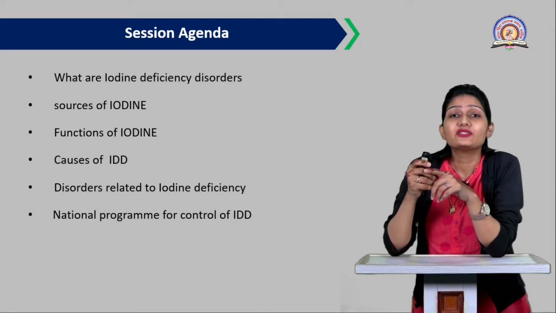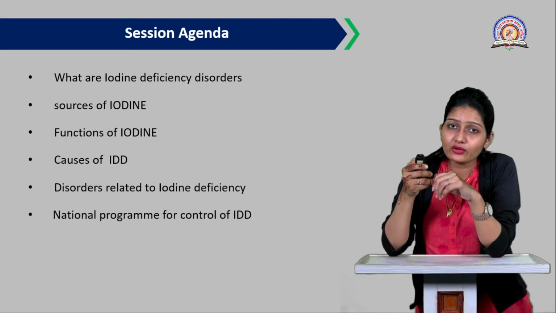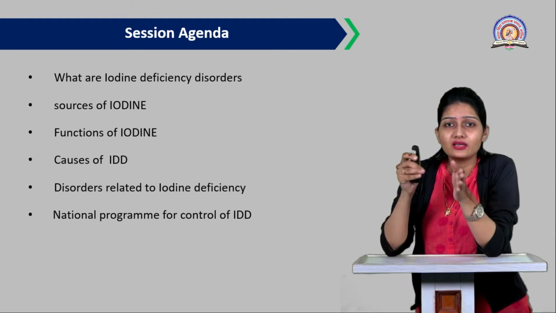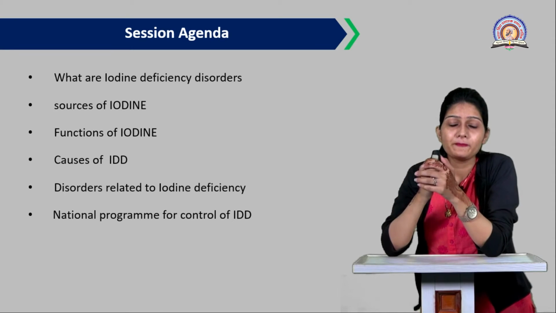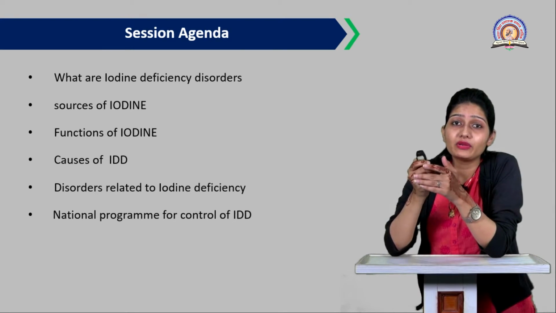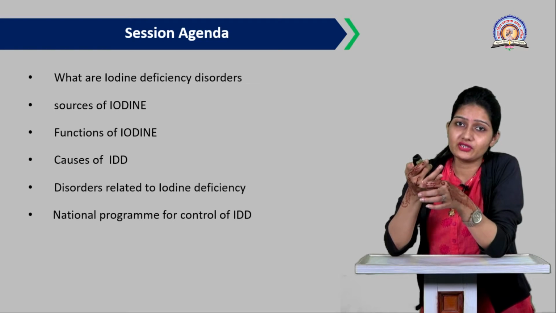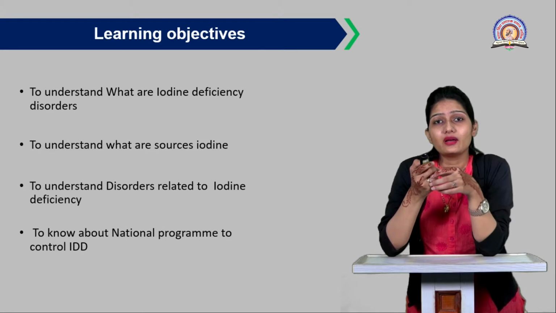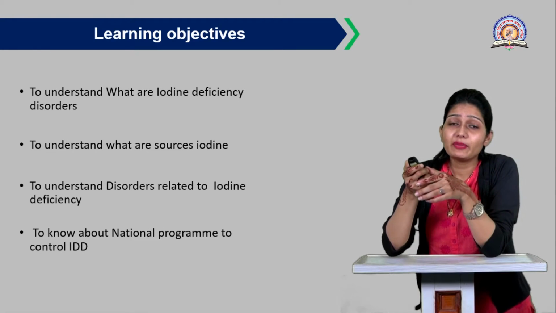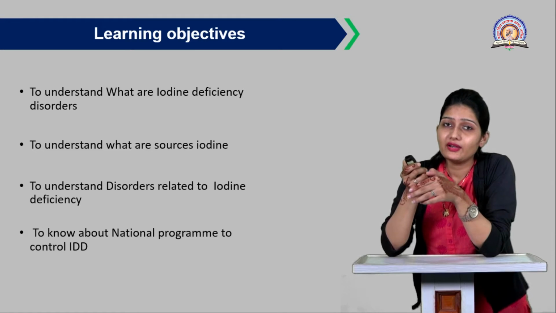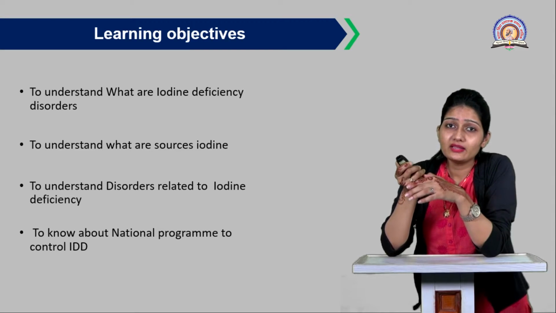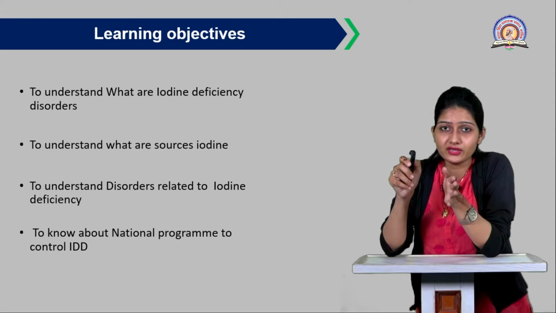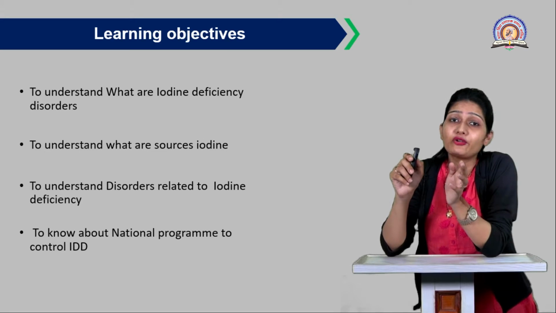Then disorders related to this IDD or the iodine deficiency, in adults, in children, or in adulthood also. Then the national program to prevent or to control the iodine deficiency disorder we see at last. This topic is mainly to understand what are the iodine deficiency disorders, the deficiency diseases or the disorders because of the improper intake of the iodine.